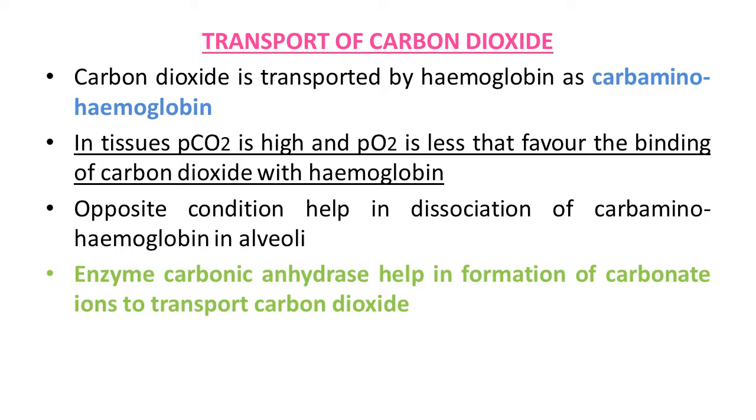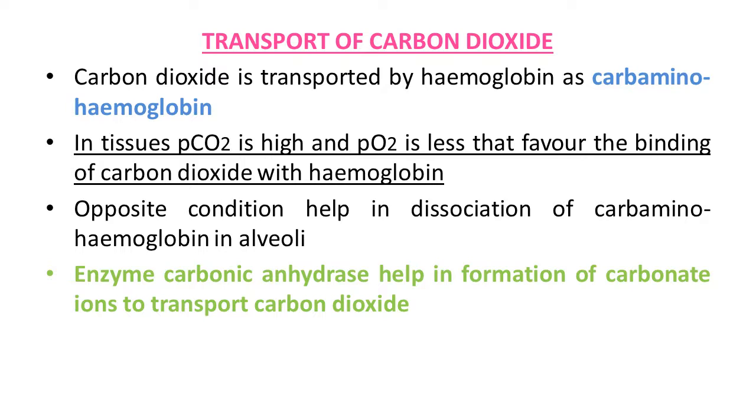So here also, like transportation of oxygen, during transportation of carbon dioxide in blood, this type of transportation takes place in both directions. CO2 which is bound to hemoglobin from the tissue is delivered at the alveoli.